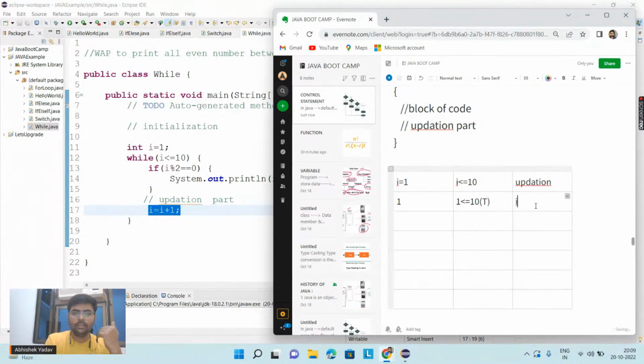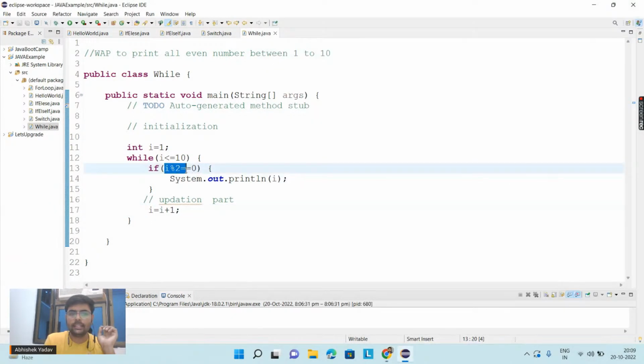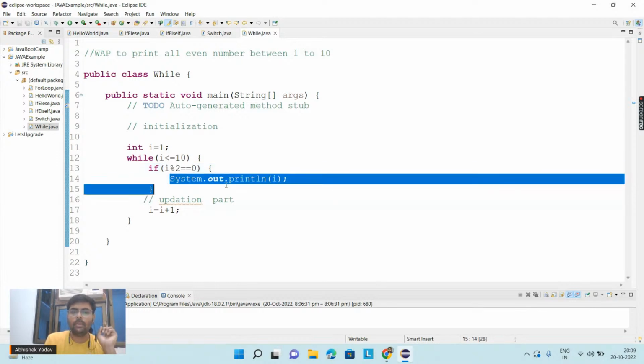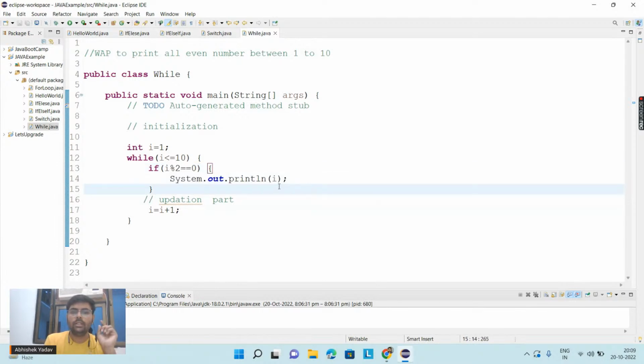After that, I will do i = i + 1. So here the value of i is 1 plus 1, that is 2 now. Again you will go to the condition part: 2 is less than or equal to 10, and this time the condition is true, so I will go inside the body of the while loop. I will check the condition: 2 % 2 is equal to 0, yes, the condition here is true. So I will execute the body of the if condition here. So what I will do?